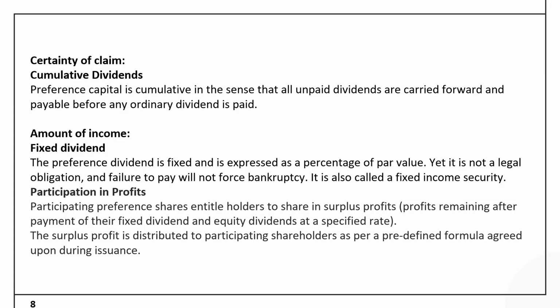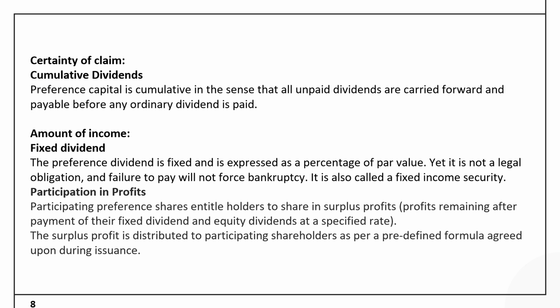Then comes the second feature, which talks about the certainty of claim. Certainty of claim arises from the question of whether the company, if incurring no profit, is liable to pay dividend to the preference shareholders or not. So, here comes the role of the preference share and its nature.